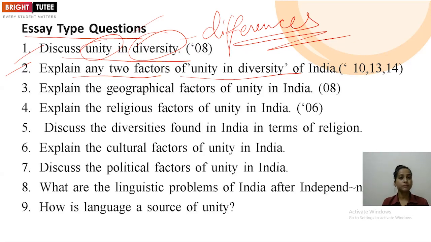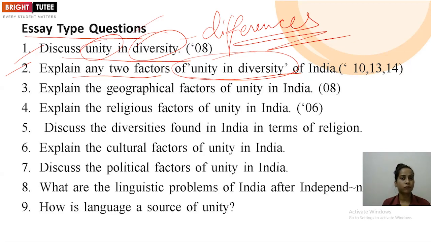So here you only have to select any two factors which are creating unity in diversity. For example, you are taking the geographical factor or the cultural factor. You have to give the heading of each and explain how, in the geographical factor, different physical features are present in our country which are creating differences. At one place we have the Himalayan region or the mountainous region, at another place we have a desert area, in another the coastal area, somewhere it is a plateau region, somewhere it is plain.